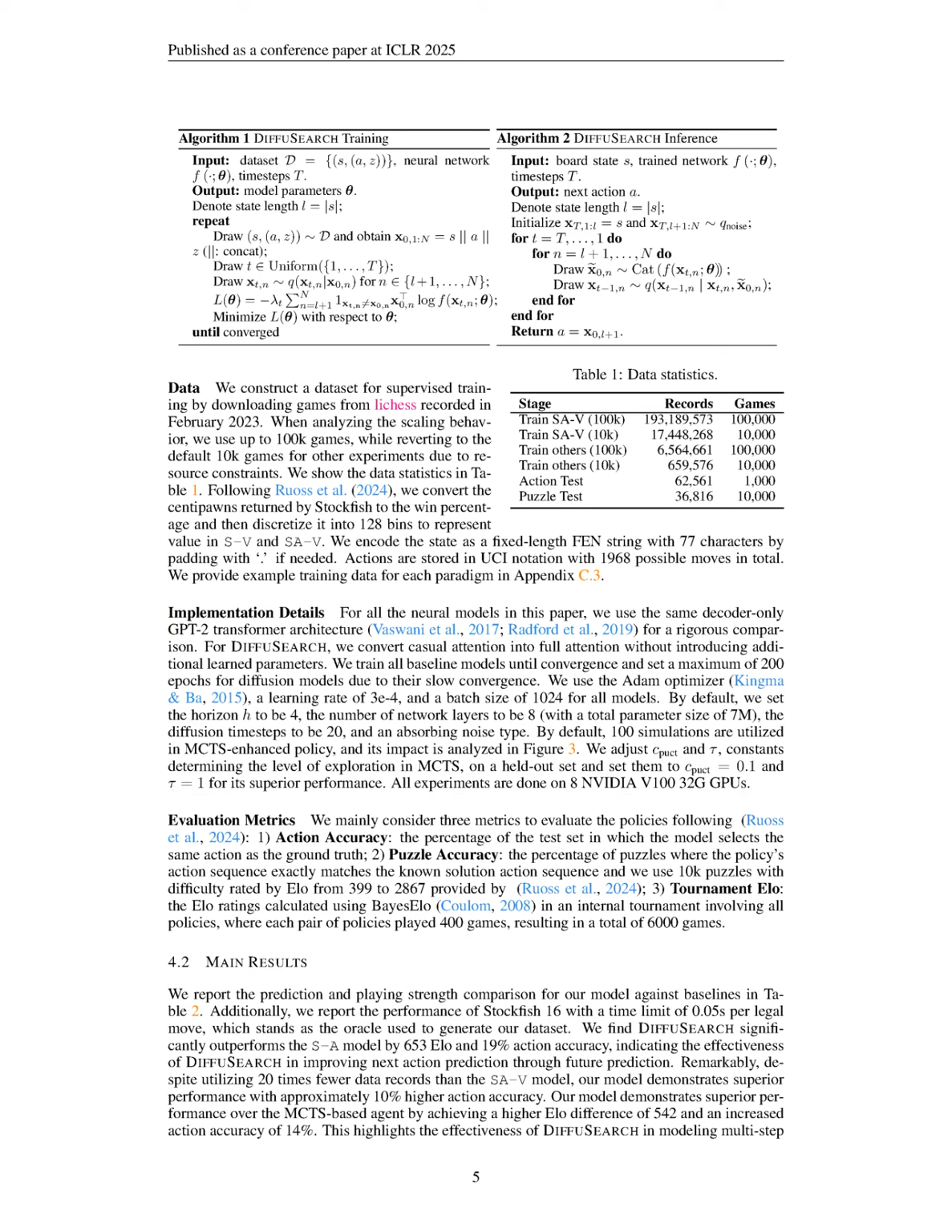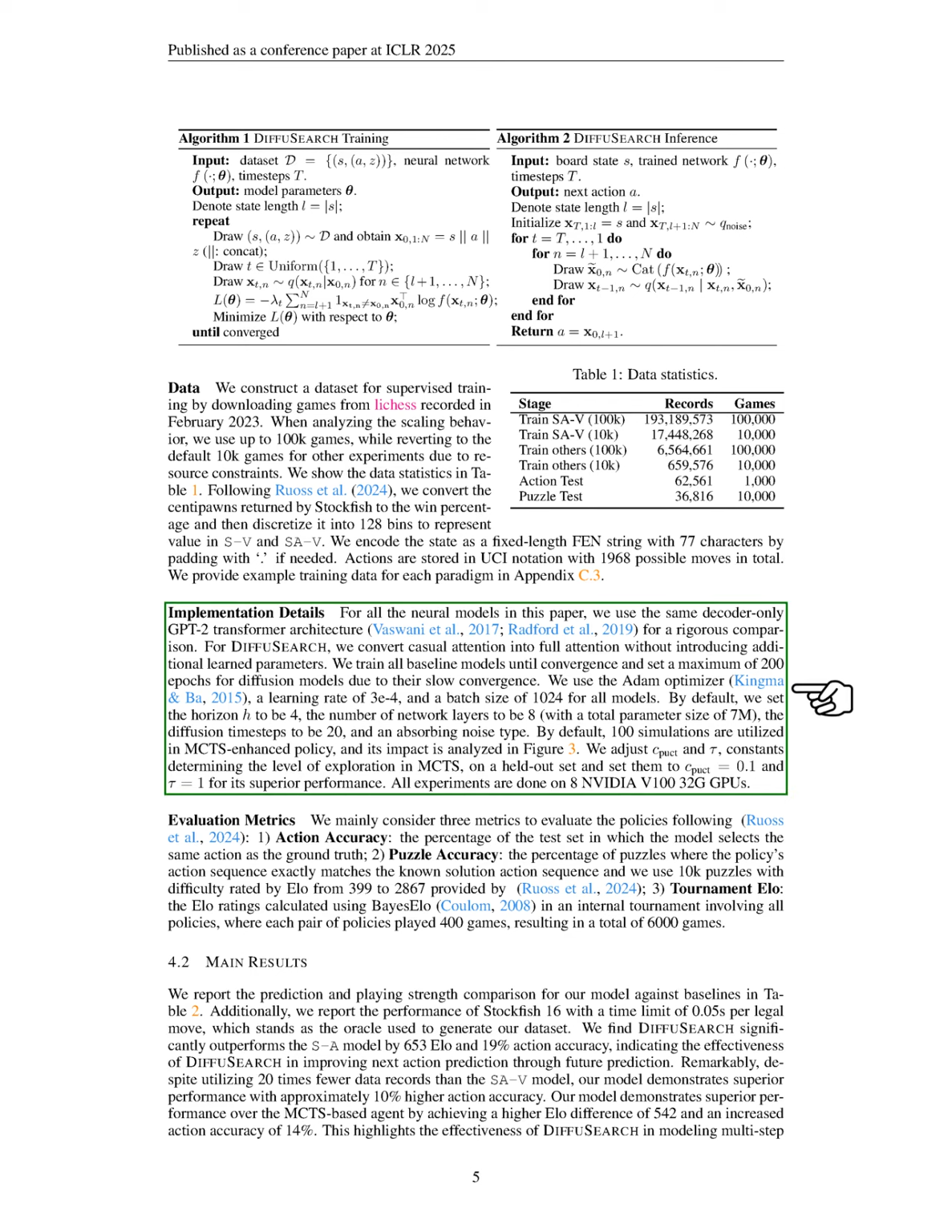Section Summary. In this section, we describe our inference process in DIFFUSEARCH, which simplifies action comparison by using joint probabilities to avoid intractable marginalization over future states. We also outline our experimental setup, including baseline models, dataset construction, implementation details, and evaluation metrics to assess the performance of our approach.